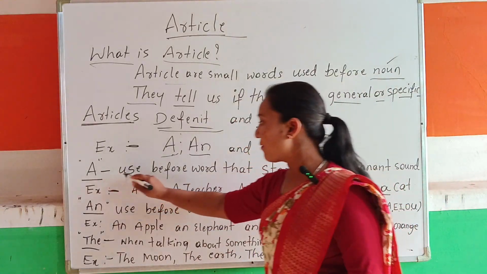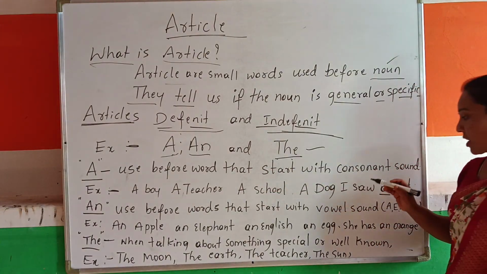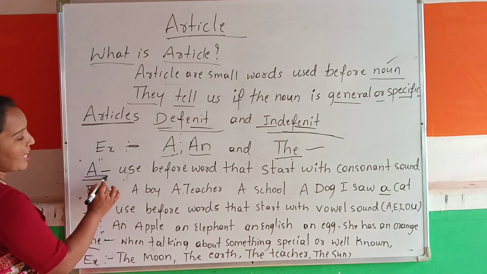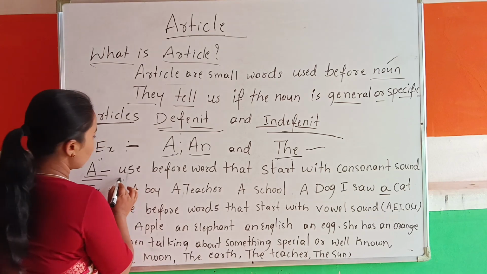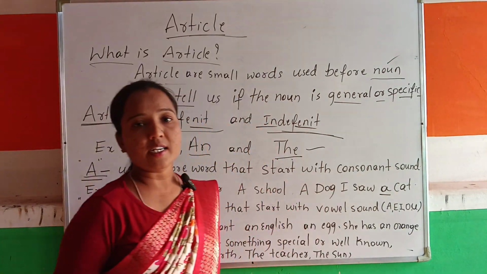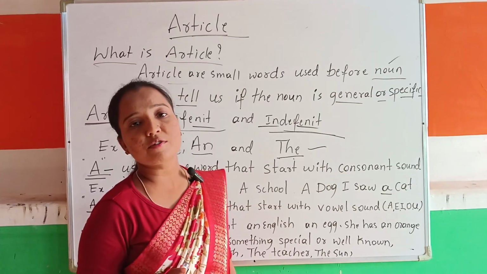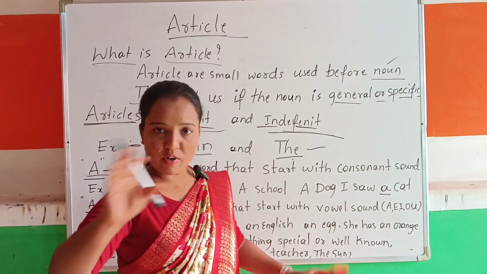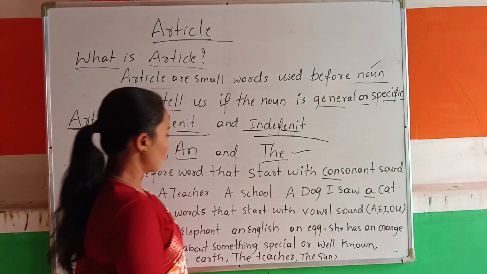So A we use before a word that starts with a consonant. Okay, before the consonant we use A. Where do we use A? We use A before words that start with consonants, right? The words that start with consonants. What are consonants? We already know consonants are vyanjanagalu, right? We use it before consonants.